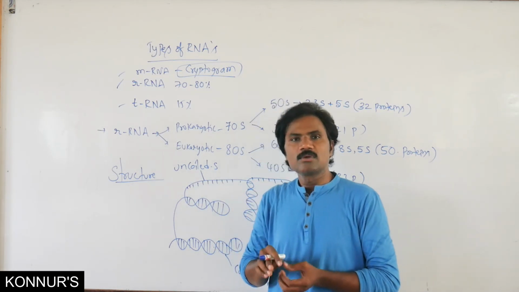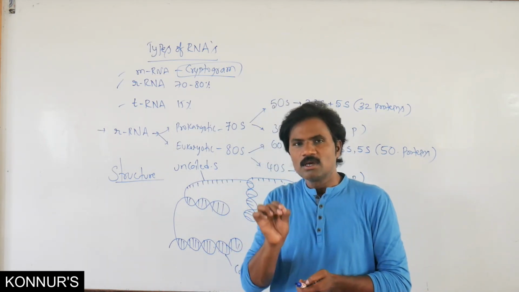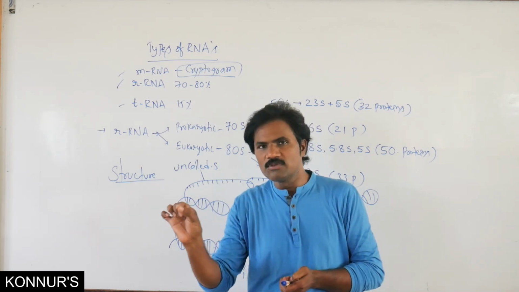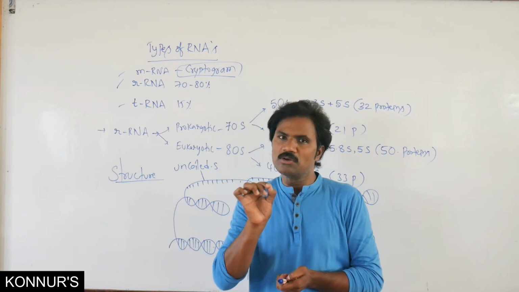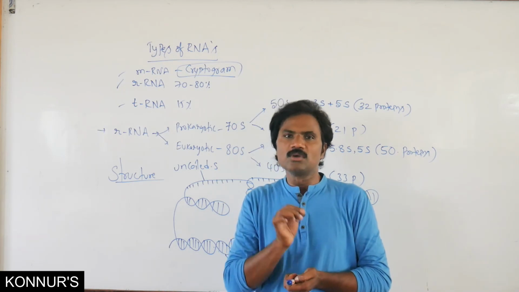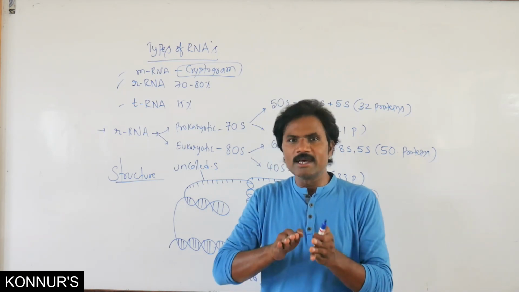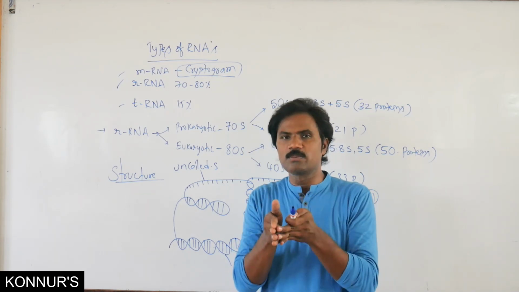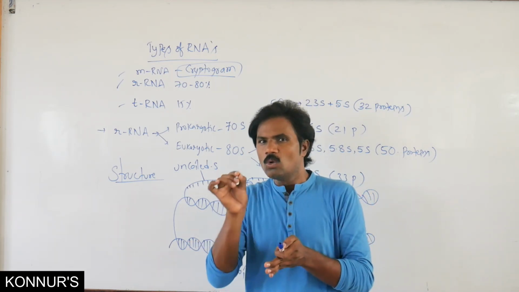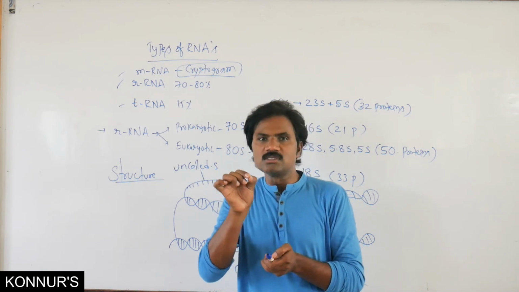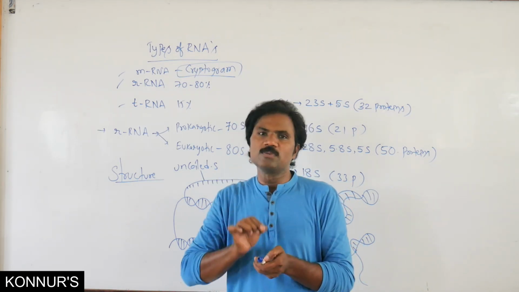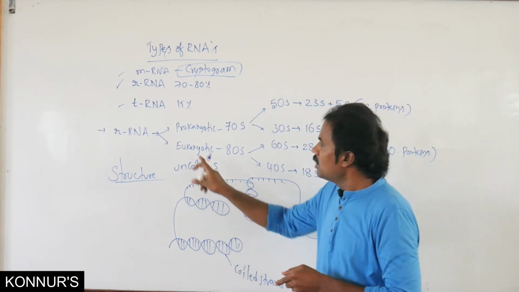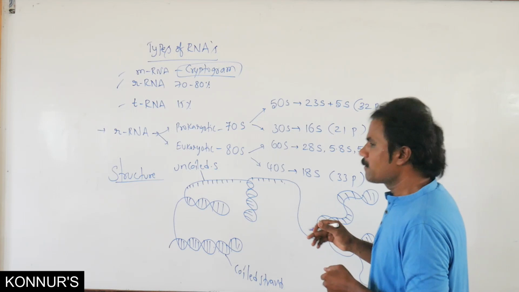So in statement-level questions, rRNA is not only a continuation of coiled regions or only uncoiled regions. It is a continuation of both coiled as well as uncoiled. Wherever coiled, it is similar to base pairs being present. Wherever uncoiled, only a single nitrogen base is present. Like that, the continuation is present in ribosomal RNA.